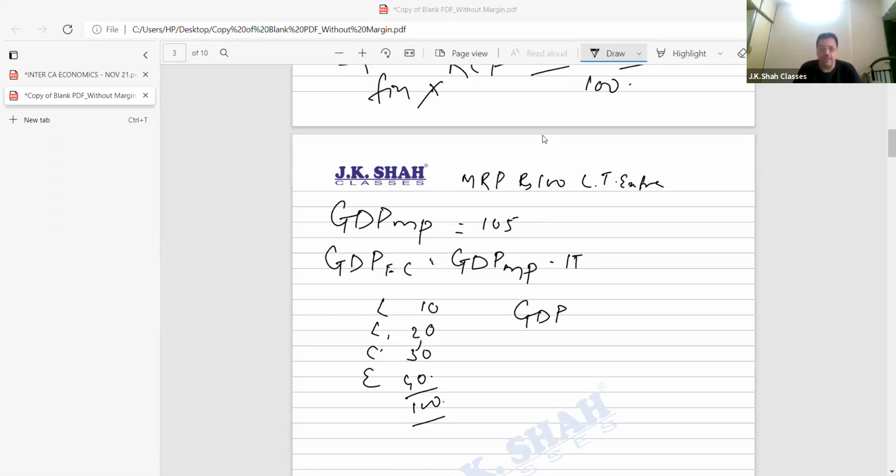I said, that's better. I go and buy at the ration shop, that person gives me at 20 rupees a kg. So how much I paid in the market to get that particular sugar? 20 rupees. So GDP at market price will be 20.